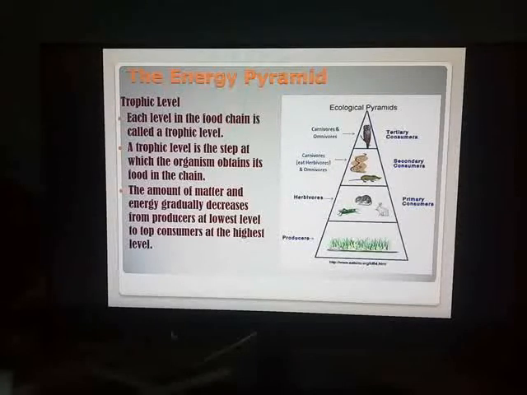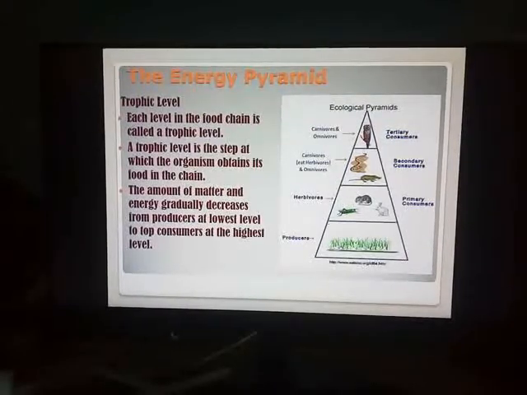The first child picks up 2 chocolates and passes the packet to the next child. The next child removes 2 chocolates, then the remaining are passed to the next child. Here in this example, what you can see? The amount of chocolates which the first child was having goes on decreasing when it goes to the next child and it reaches the lowest level when it reaches the final child.